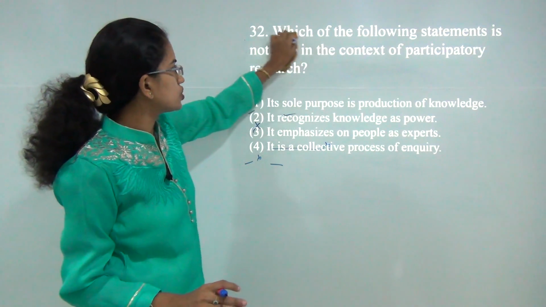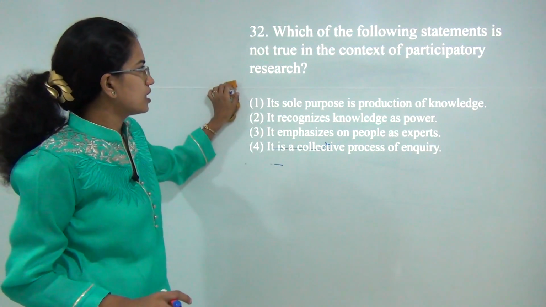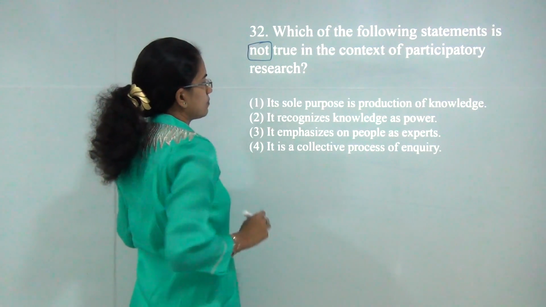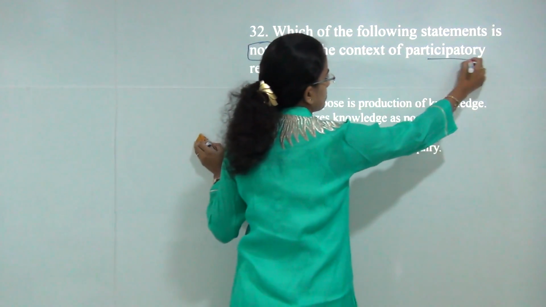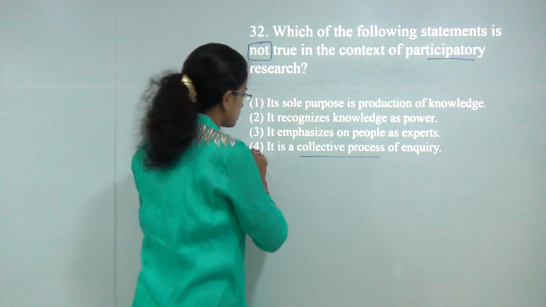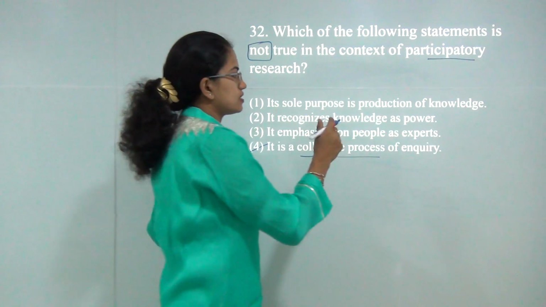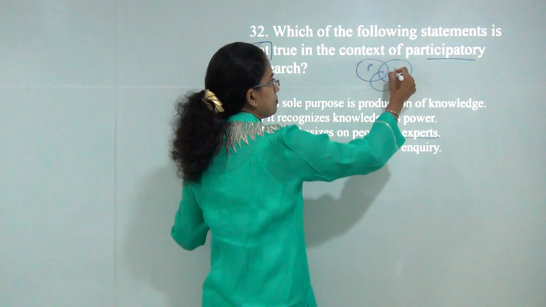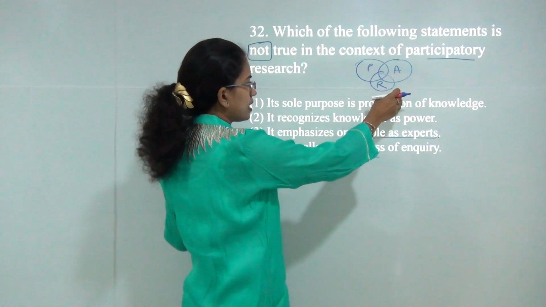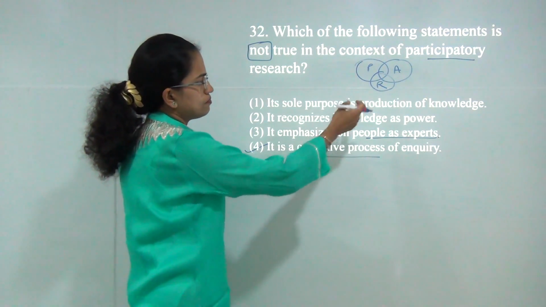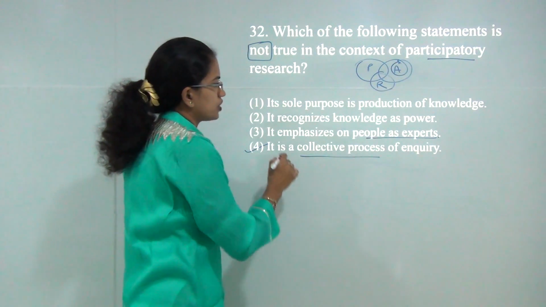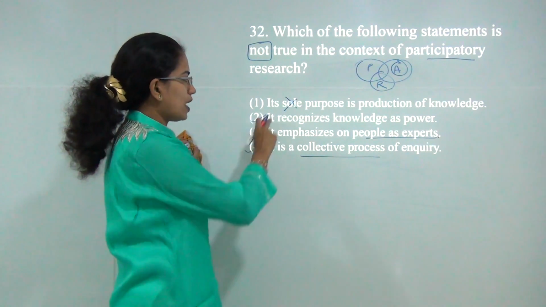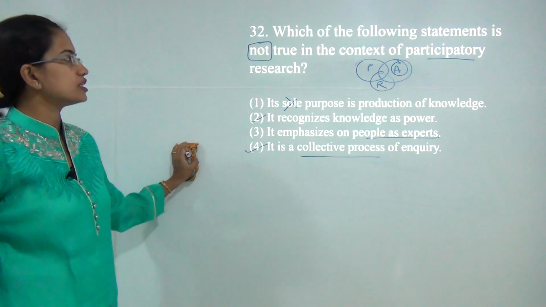The next is, which of the following statements is not true in context to participatory research? Now the word not is very important here. Since it's participatory, as the name suggests, it is a collective process. So D would be the correct option. It emphasizes people as experts. So you have participation, action and research, so P, A and R. And the main focus here is on action. So it recognizes knowledge as power, but it is not the sole purpose of production. So 1 is incorrect, 2, 3 and 4 are the correct choices here.